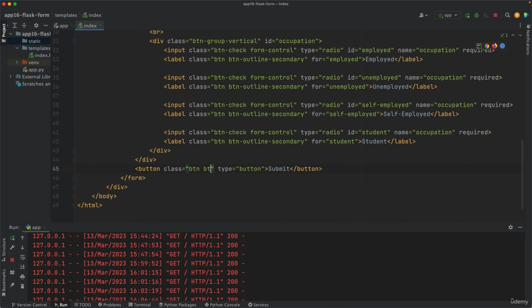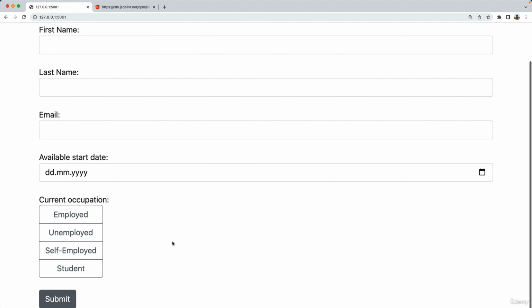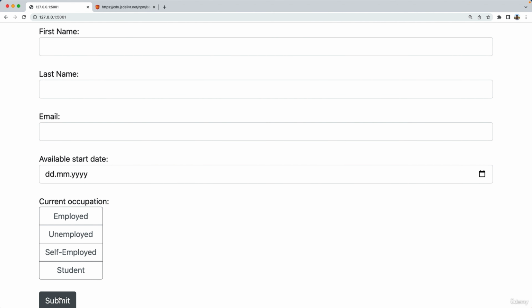And then you also have things like btn-secondary. This specifies the color, in this case, of the button. So we also use this for this one here. You'll see the difference. So let's go and refresh. You see now with that secondary option, the button is filled in gray color.